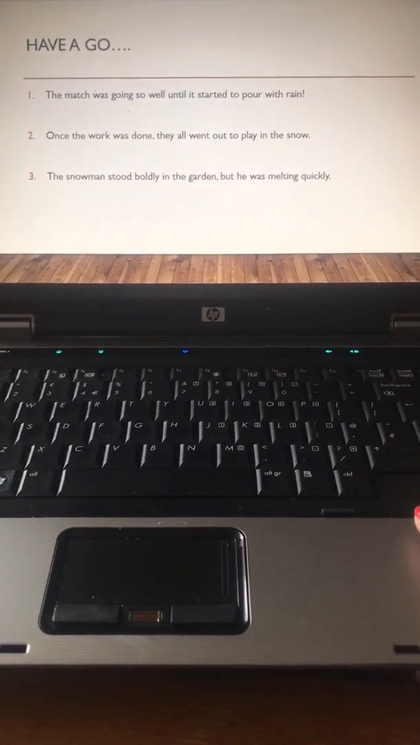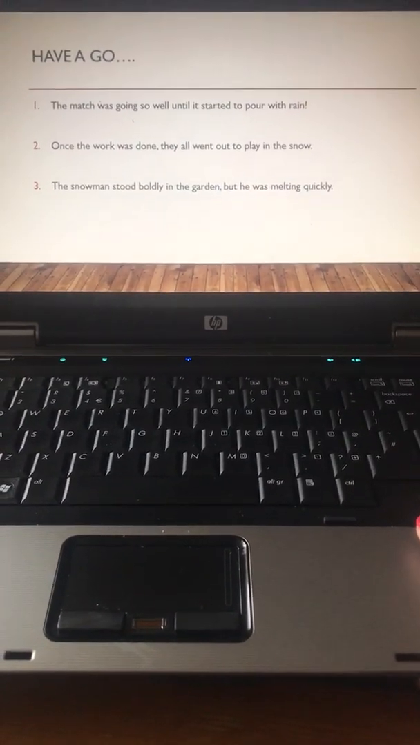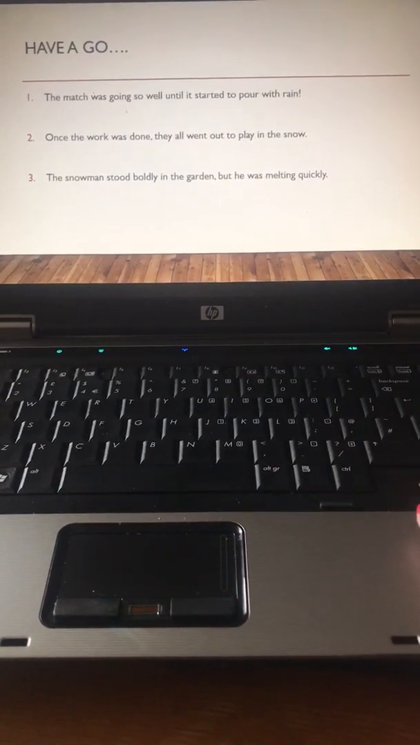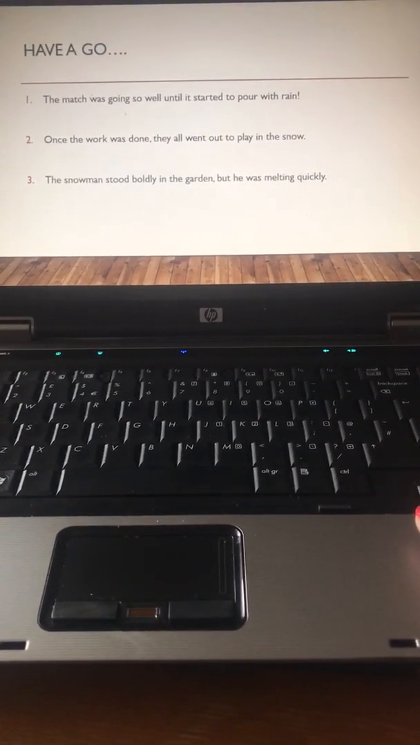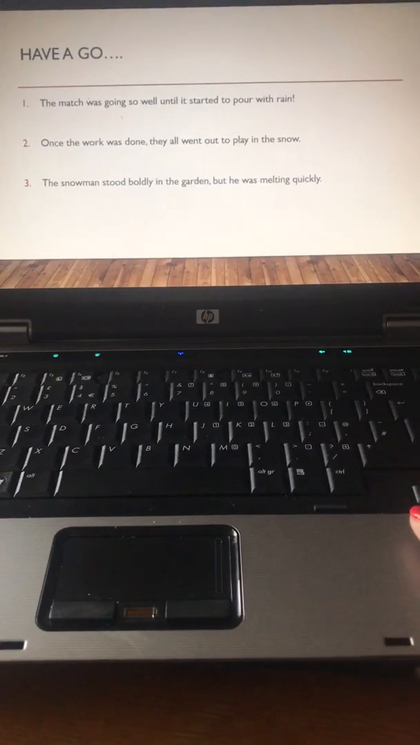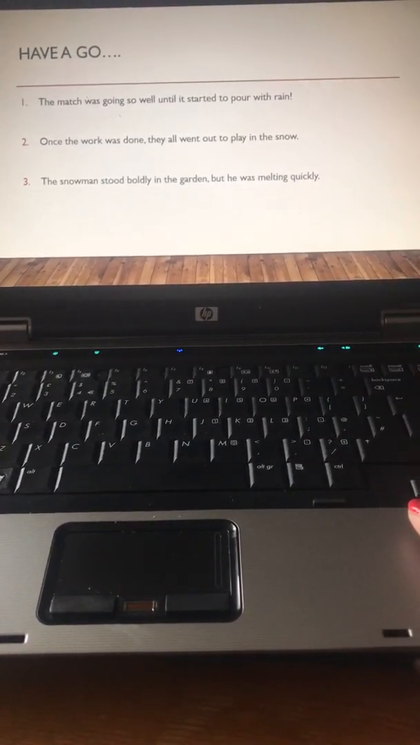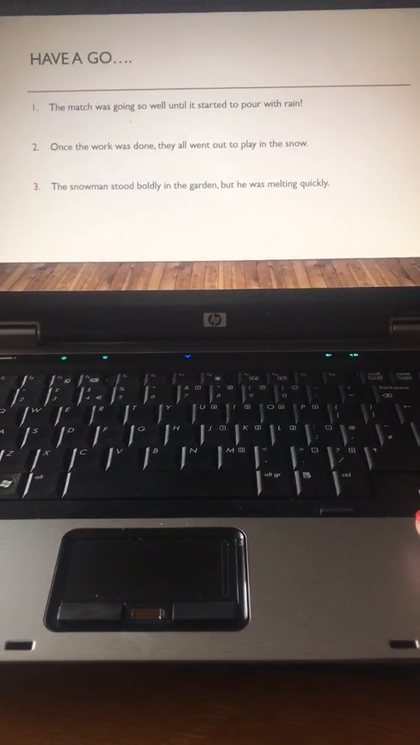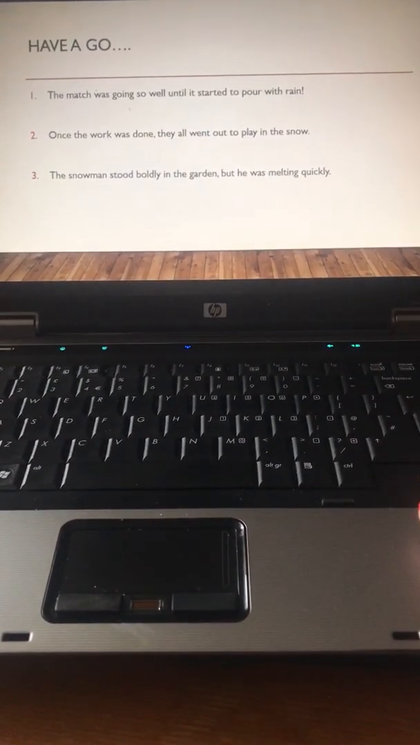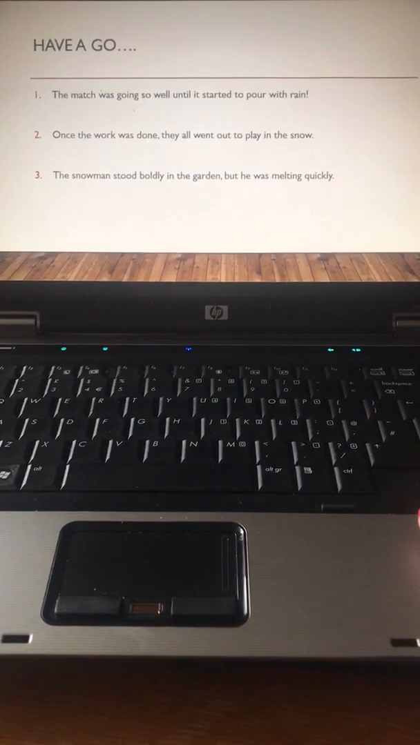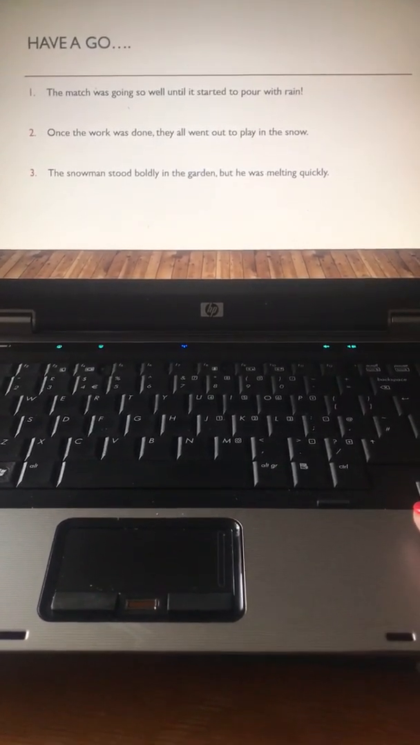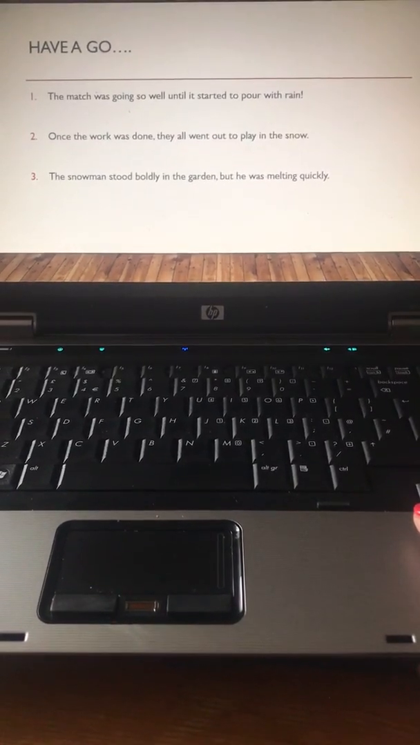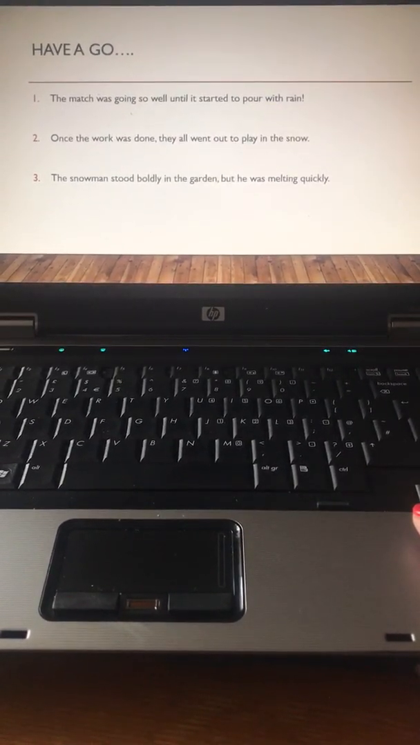So it's have a go time. We've got 3 sentences there. I would like you to, on a piece of paper in front of you or on your laptops, whatever you're writing on, write each sentence down and underline or distinguish somehow the difference between the main and the subordinate clause. Remember that it could be at the beginning or at the end for each one. Pause the video while you have a go of that, please. And then we will go through the answers.